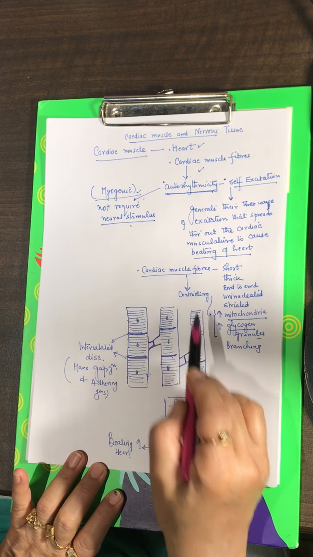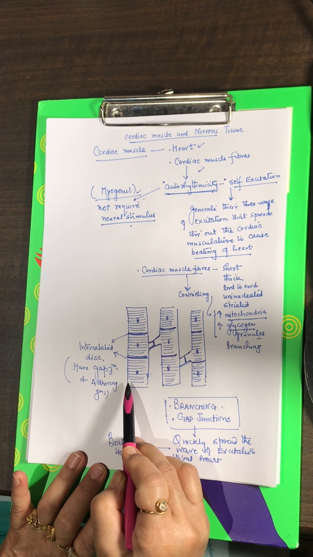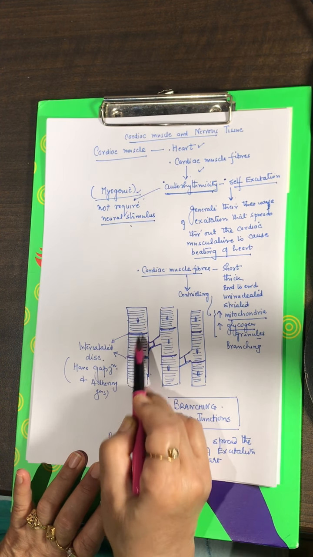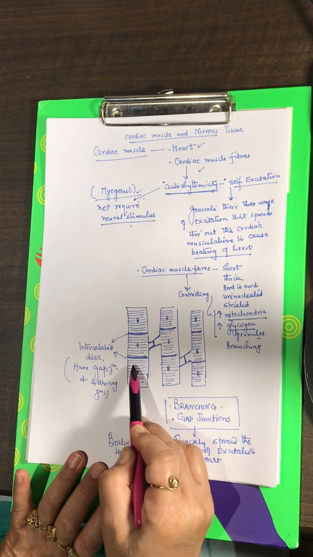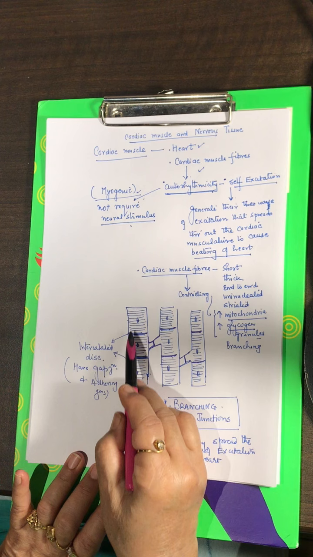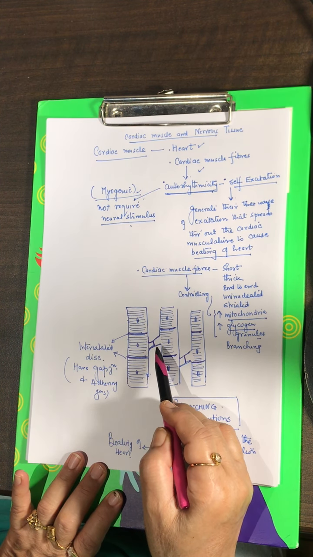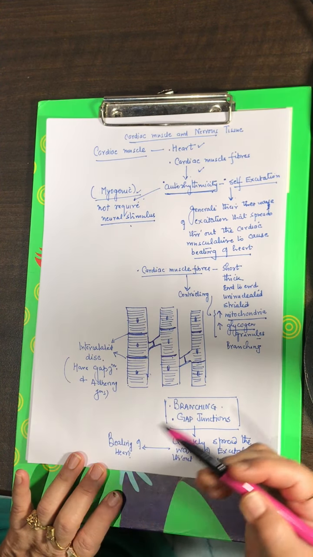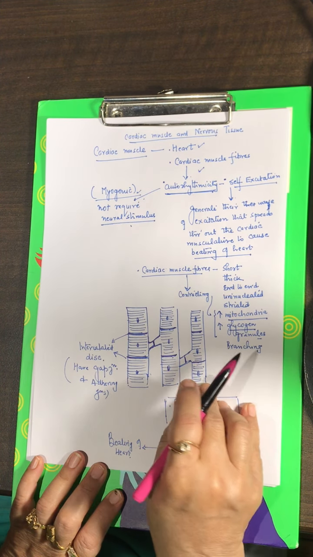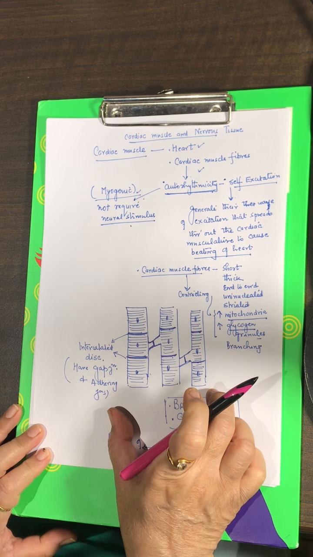The cardiac muscle fibers are short, thick, uninucleated, and striated, and they show branching. Where two cells meet end to end, these are called intercalated discs, and these discs have numerous gap junctions. Because of these numerous gap junctions and the branching nature, the wave of excitation can quickly spread from one fiber to the other, throughout the heart, and causes the contraction of the heart.